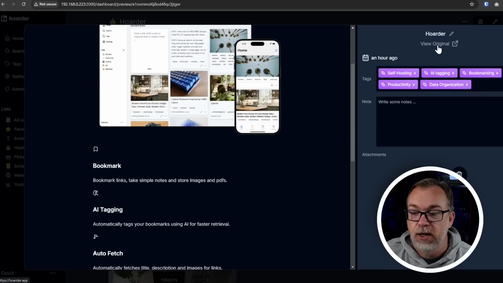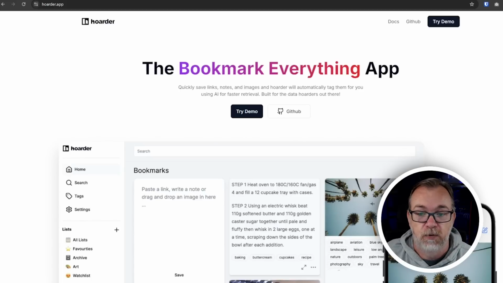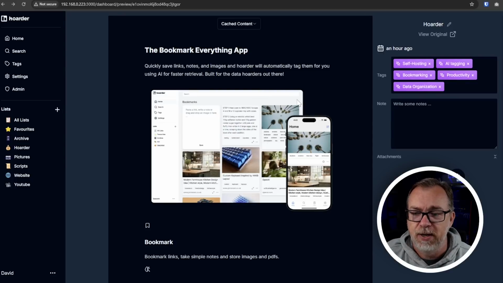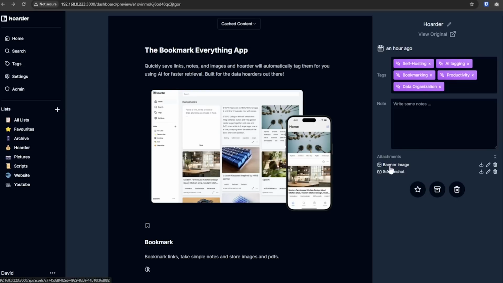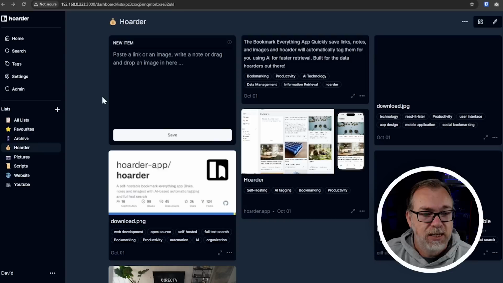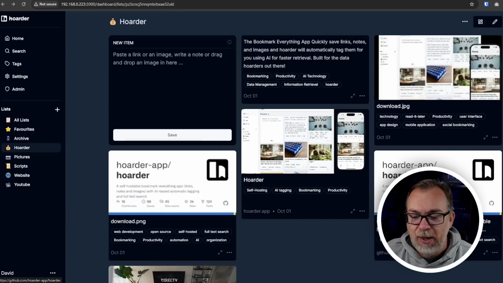And again, you can click on Open Original and it's going to bring you over to here. I do wish that opened in a new tab, just a little nitpicky thing for me there. But again, you can add more tags, you can add notes, you can add attachments, banner image, screenshot. Those are both in here, but you can, I guess not add more, but view attachments. I misspoke there. But again, favorite, archive, or delete. Let's back out of that. And again, just other things that I've added via images or links or whatever, all in here.